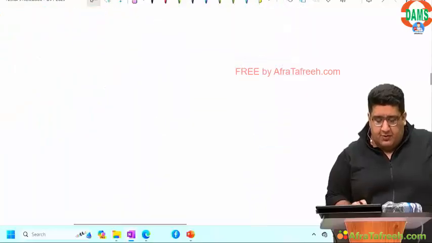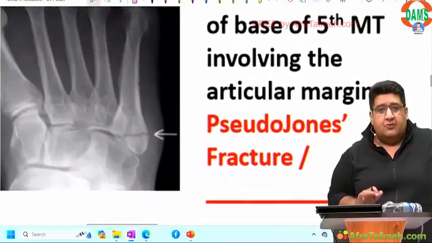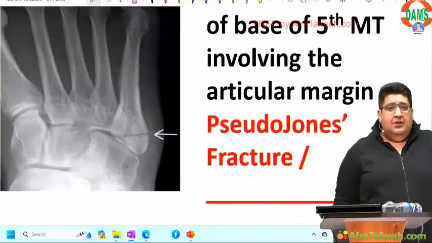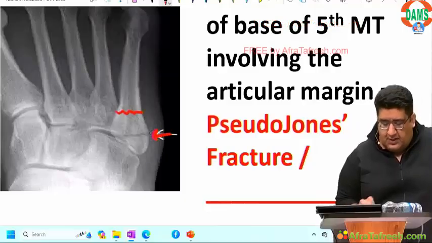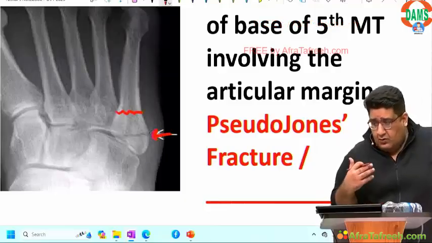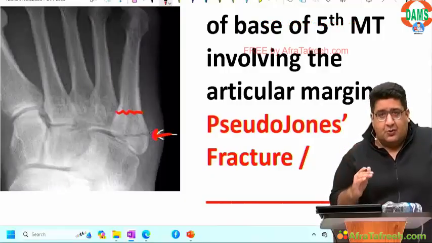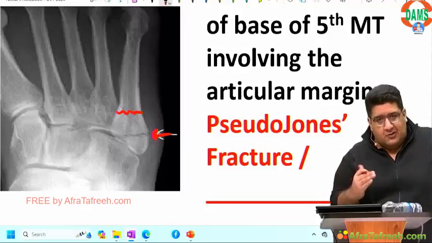And at that point of time, Jones fracture will become, oho congratulations, false Jones. That one was true, this one is false. That one was distal, this one is proximal. That one was bus, this one happens. So it is due to P for pull off, P for peroneus brevis, P for pseudojones.